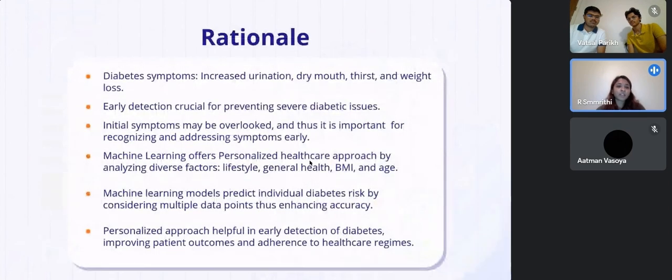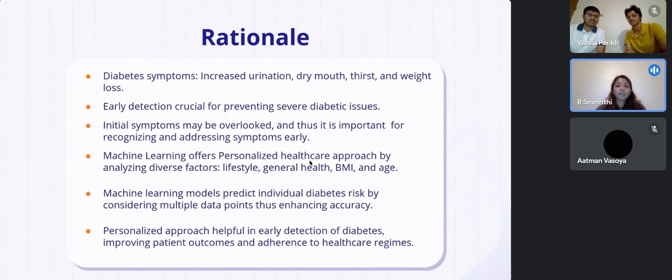The symptoms of diabetes include frequent urination, dry mouth, excessive thirst, and unexplained weight loss. Since these symptoms are not always readily noticeable, it leads to delayed diagnosis and potential complications. The rationale of picking this project is to create machine learning models, and this technology offers a personalized approach by analyzing various factors such as lifestyle, general health, BMI, and age.